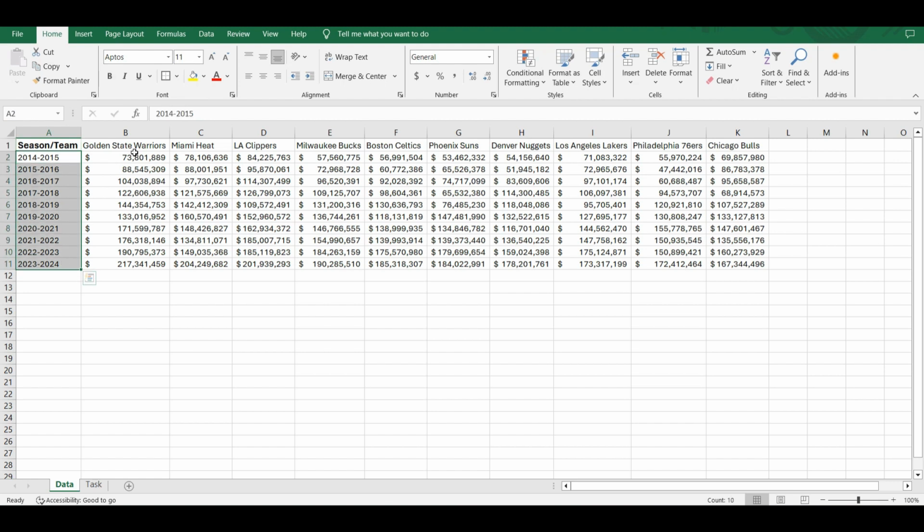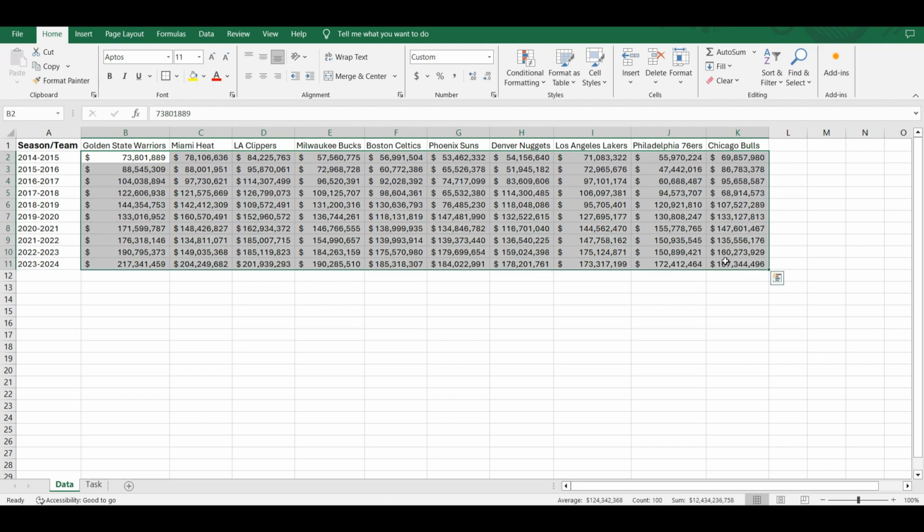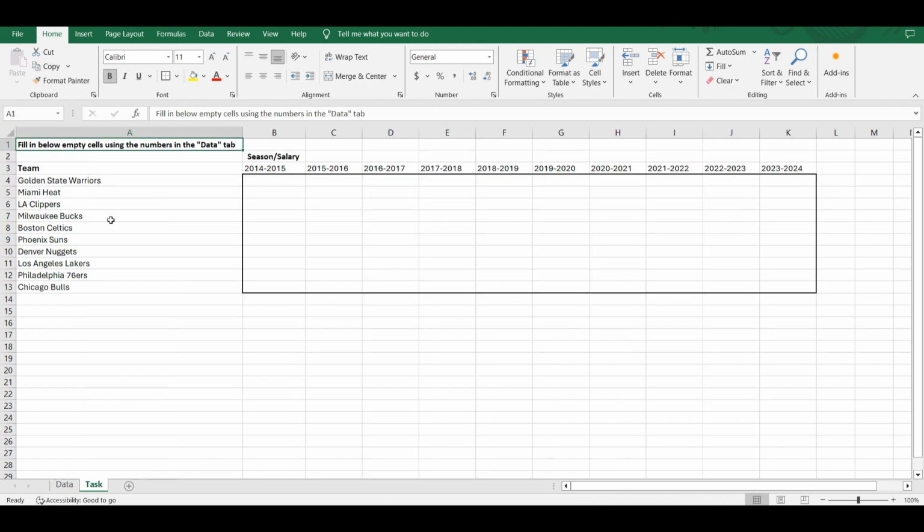So here are the NBA seasons, here are the teams, and the money that is spent on salary in this season. Let's go to the task. Fill in the below empty cells using the numbers in the data tab.